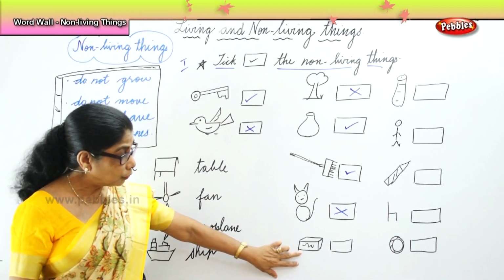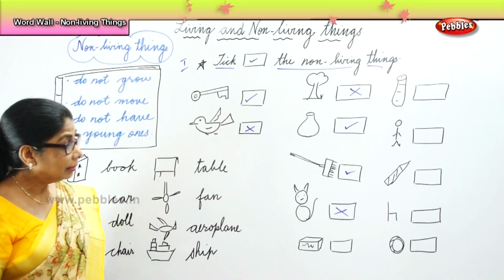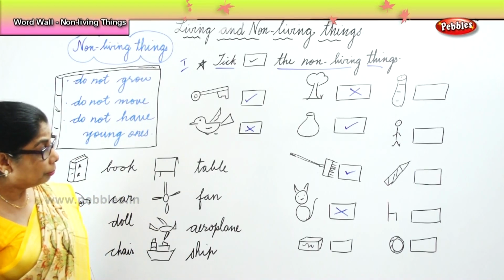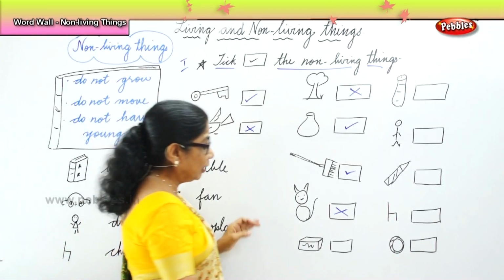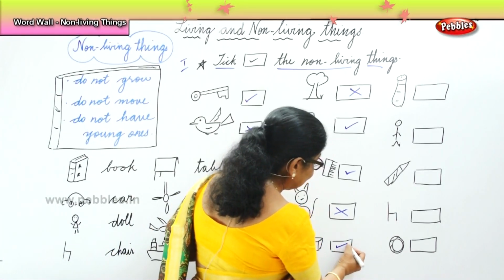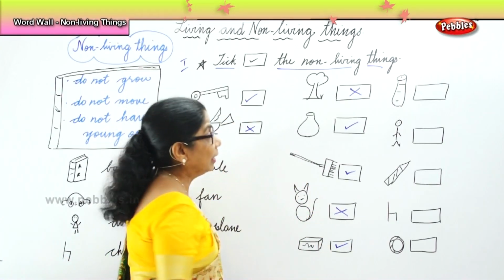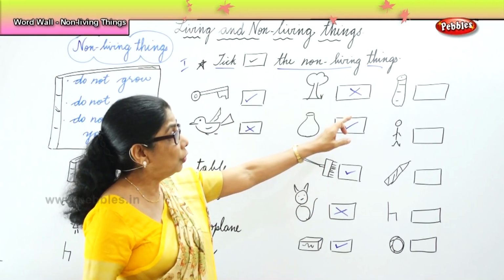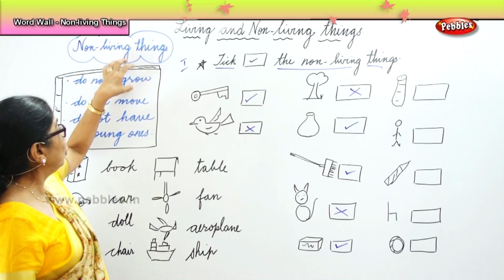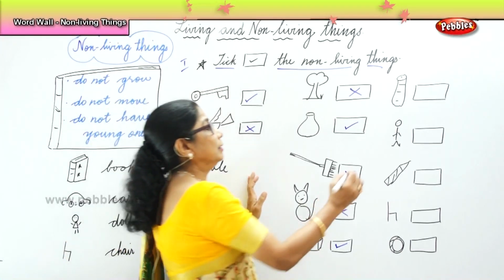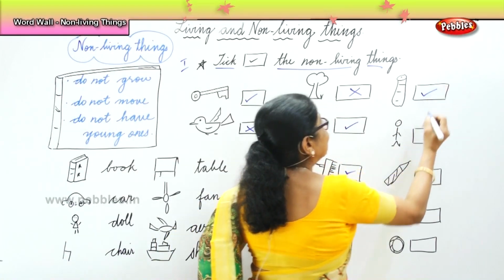The eraser you use for rubbing things in your book. It cannot grow, it cannot move, it cannot have young ones. An eraser is non-living. Now, what about your bottle? The water bottle cannot grow, it cannot move, and it cannot have young ones.